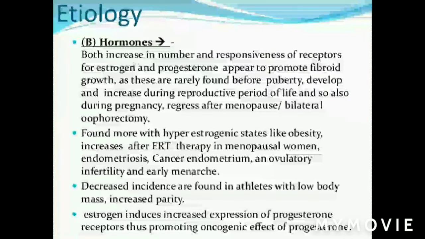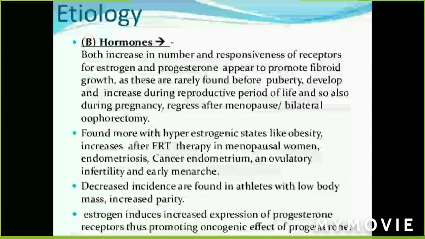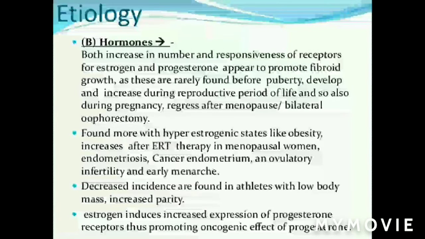Other causes are hormonal causes. This is most important in the development of the fibroid. These hormones both increase the number and responsiveness of receptors of estrogen. So another important cause is hormonal cause. Both increase in number and responsiveness of receptors for estrogen and progesterone appear to promote fibroid growth, as they are rarely found before puberty and develop and increase during the reproductive period of life. So also they are found to increase during pregnancy and they regress after menopause.